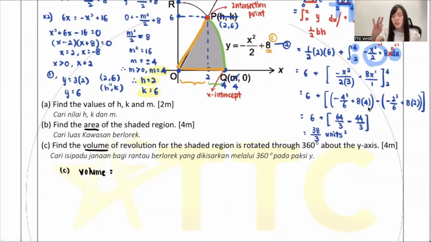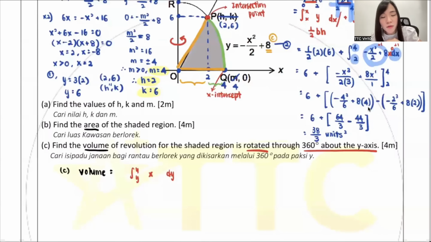It's rotated 360 degrees about the y-axis. Okay, do you guys still remember just now I said area? You need to decide dx or dy. Volume, you need to decide dx or dy also, correct? Area is based on where you stick, but volume is not based on where you stick, but on where you rotate. When I look at it, isn't the keyword this part? Rotated 360 degrees about the y-axis. Can you see that? That means this shaded region, you will turn around the y-axis. So you thought you got a choice? You have no choice. This question, volume, you 100% use dy.